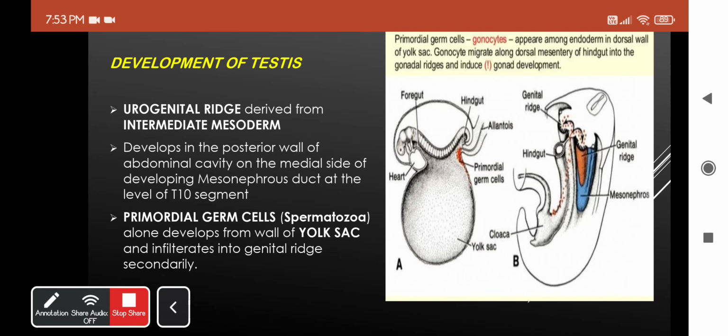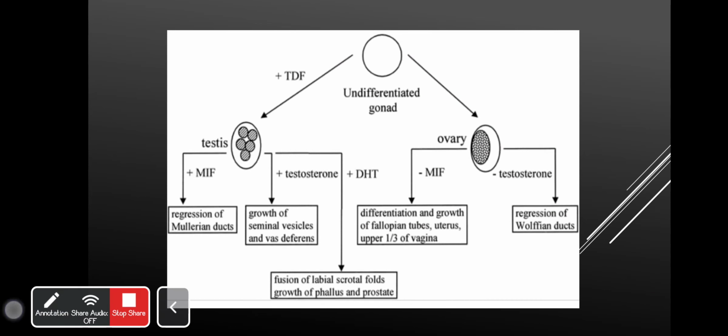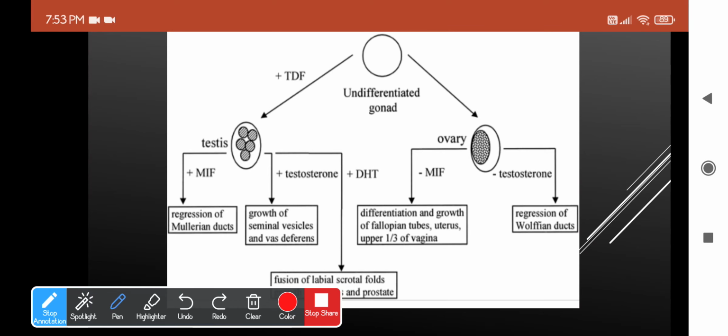So we saw gonads are formed from the urogenital ridge. But how are the gonads differentiated into testis or ovary? What is that factor which is signaling that a gonad should form a testis or an ovary? How is that happening? So we'll see it now. Basically, male sex chromosomes are X and Y, and female ones are X and X, right? So this is an undifferentiated gonad which is yet to develop into a testis or ovary.